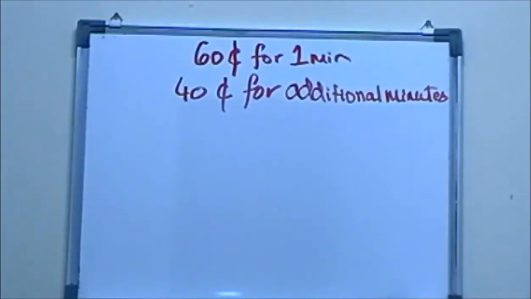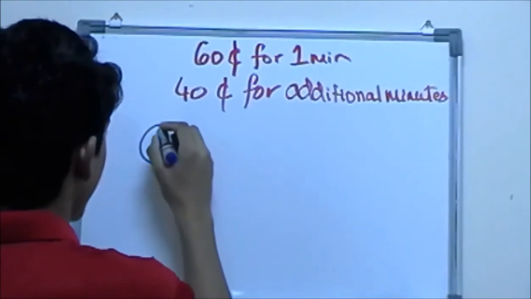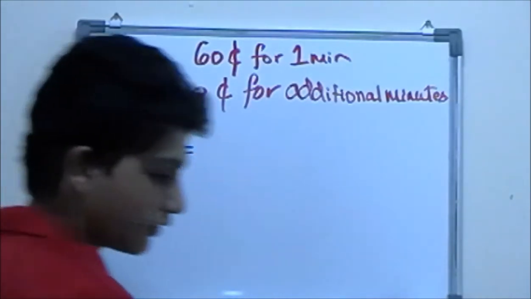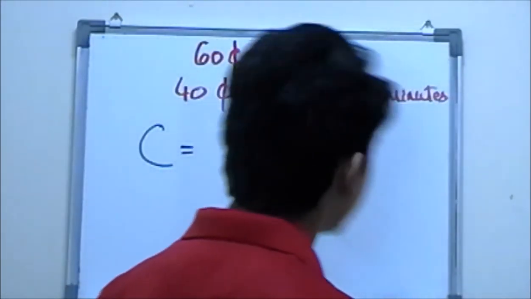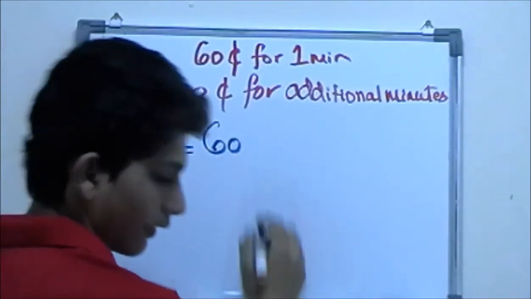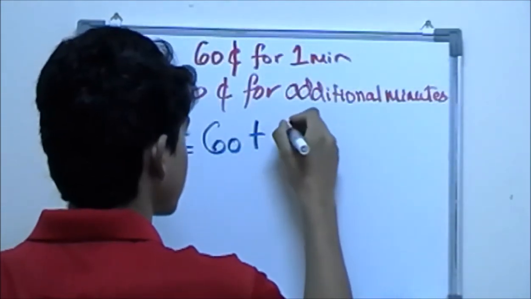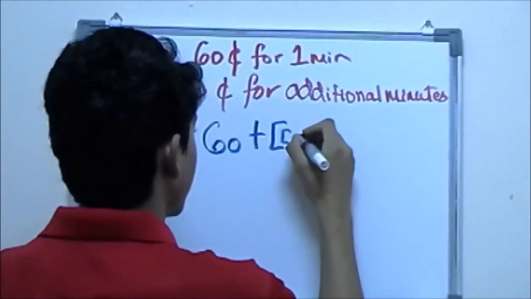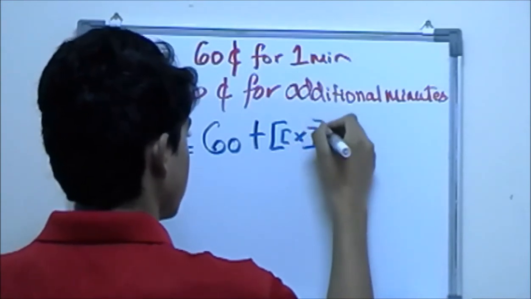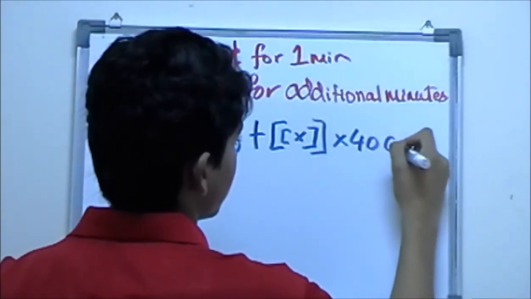Now how are we going to make the equation? Well, we need to find how much we need to pay, the cost. So we do 60 cents, that is always included. So we do cost equals 60 plus the greatest integer value times 40 cents.